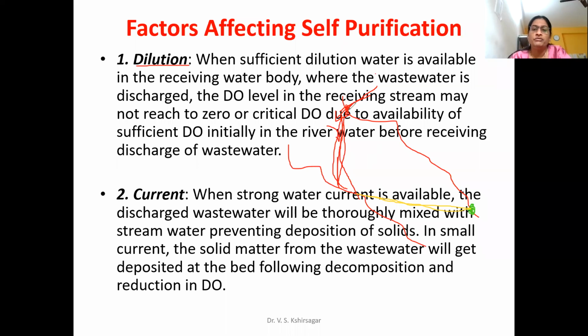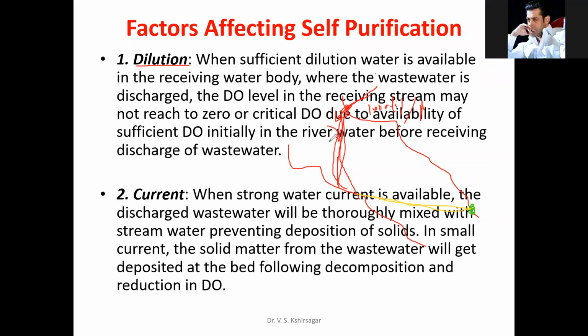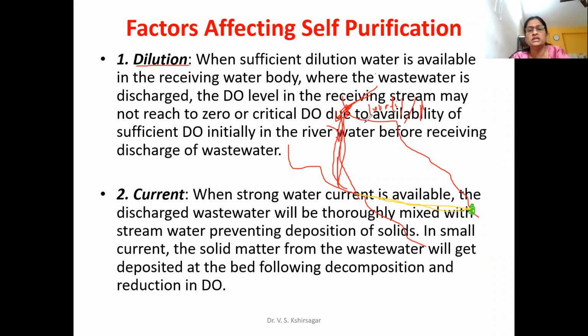Dilution in the sense, when wastewater is disposed over here, that quantity we can assume to be something like 1000 liters per day. And this quantity is huge in the river. Against the river's huge quantity, this 1000 is nothing.